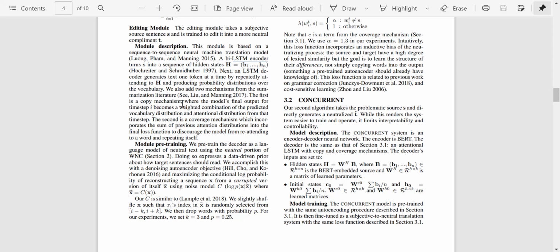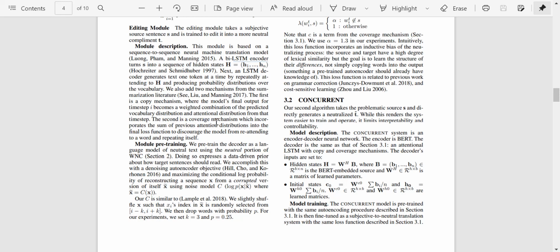The first is a copy mechanism, where the model's final output for time step I becomes a weighted combination of the predicted vocabulary distribution and the attentional distribution from that timestep. So essentially what they're trying to say is, for a particular word, the previous words also have an effect. At the given timestep, they'll have some weighted sum of the previous outputs which they've already given.